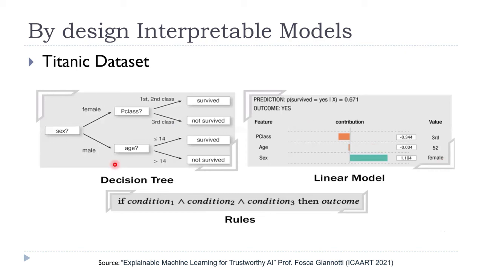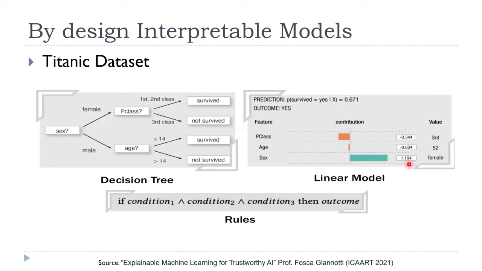The same thing is also explained by this decision tree, which shows that only the males having age less than 14 years along with females from first and second class had high chances of survival from this data set.